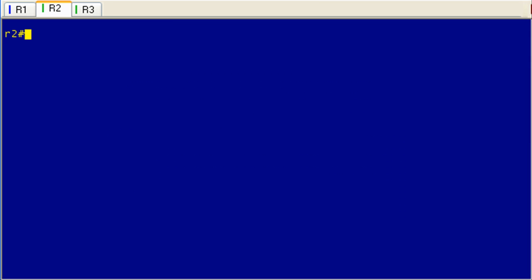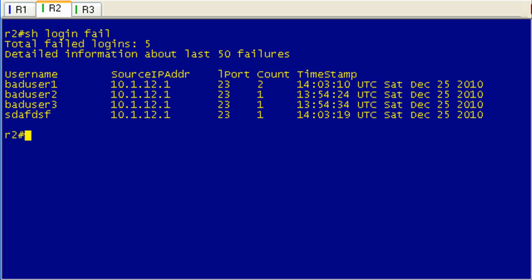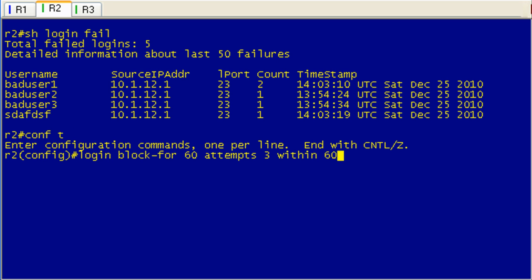Okay, I'll make this quick. I had paused the video. I think I found out what the issue was. So, show login failures. There's our failed login attempts. What I did when I paused the video last time was that I went in and I changed this blocking period to 60 from 30. I think when I did that, it cleared that login failure. So let's go ahead. Let's make this 69.